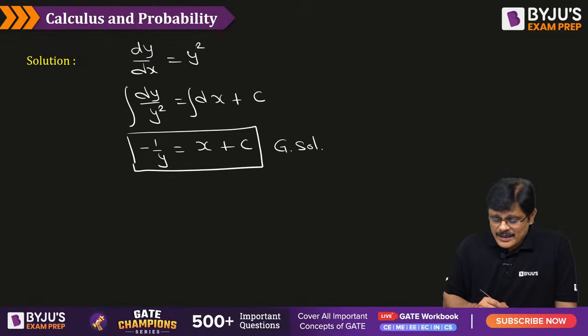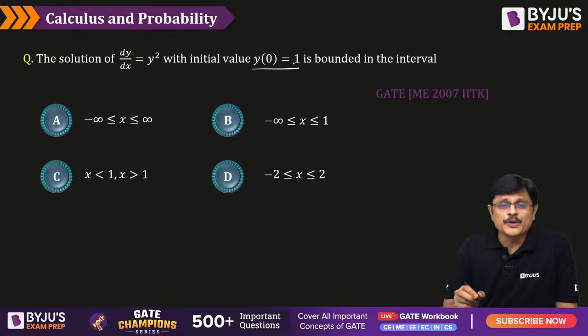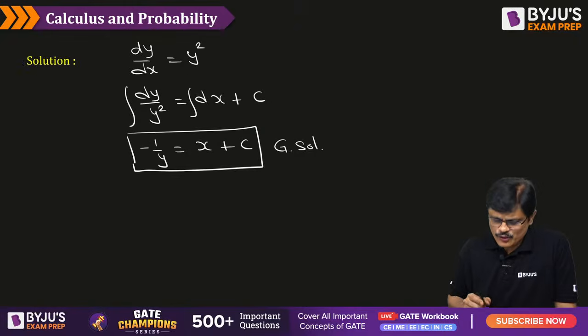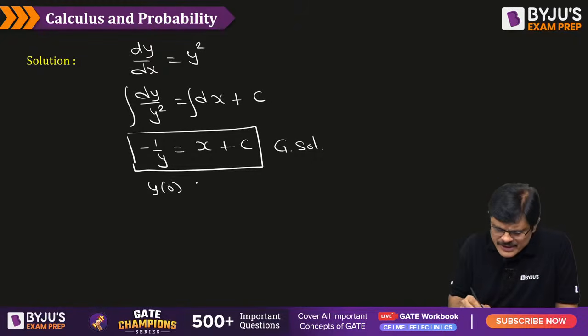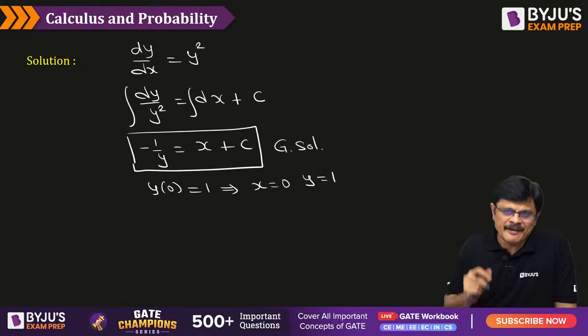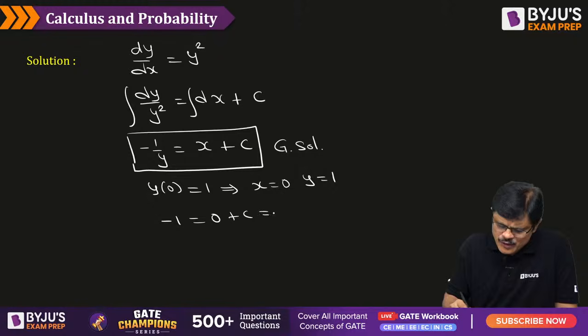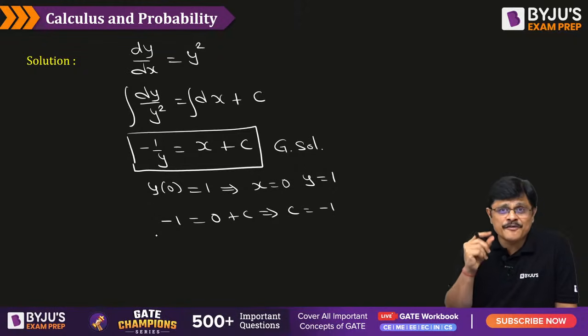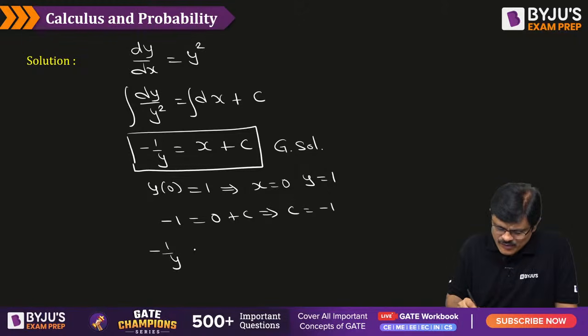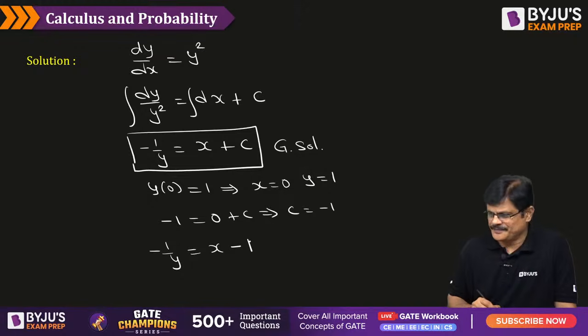If you substitute this initial condition, you are going to get what is known as the particular solution. So what is this particular condition, sir? y at 0 is equal to 1 means what? When x value is 0, the value of y is 1. Substitute x = 0 and y = 1 in the previous solution, sir. So y = 1 means it is minus 1, x is 0. So it gives you the value of c, which is minus 1. Because you got a particular value of c, the solution which is obtained now is called the particular solution. Minus 1 by y is equal to x, and what is the value of c, sir? It is minus 1. Is it clear?